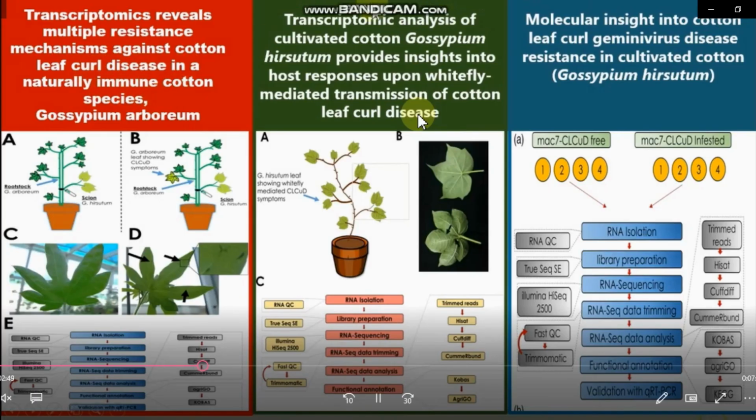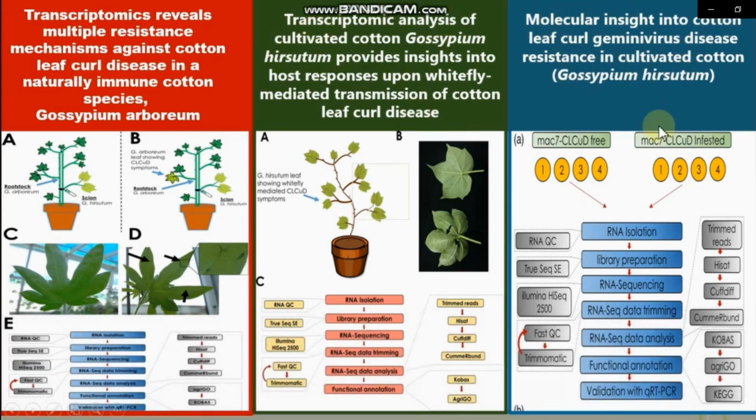After data mining, I have gotten three main articles related to my research. In all these three articles, they have used three different plants: Gossypium arboreum, Gossypium hirsutum, and Accession Mac 7. In these three, they have used similar methodology: RNA isolation, sequencing, data analysis, and then functional annotation. In the first article they used susceptible Gossypium hirsutum and resistant Gossypium arboreum, and then used the grafting method. In the second one, they have used whitefly mediated transmission. In the third one, they have used Mac 7, which is also reported for its resistance.